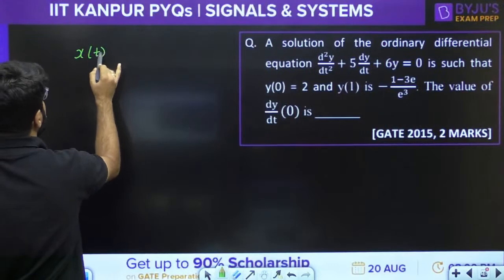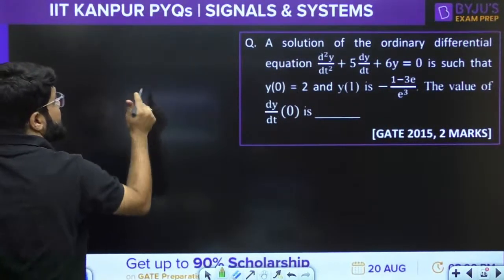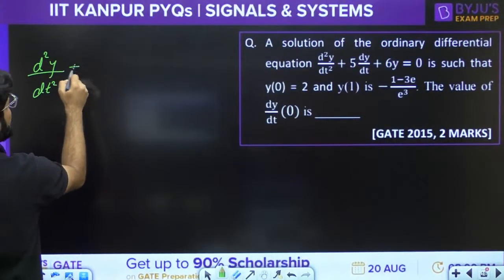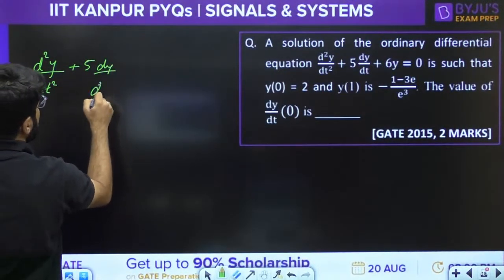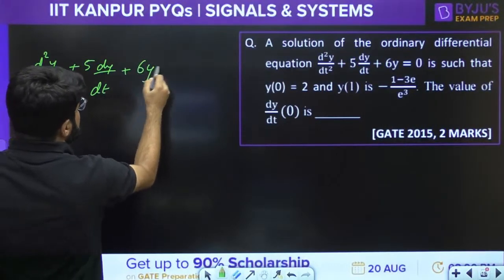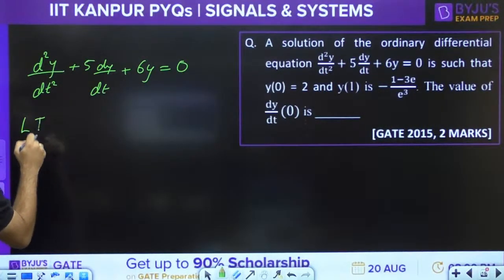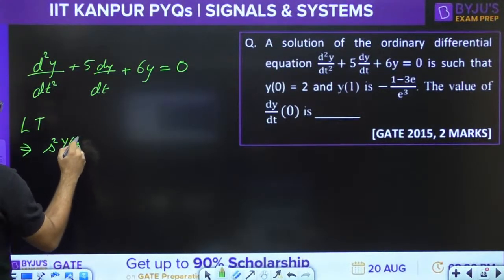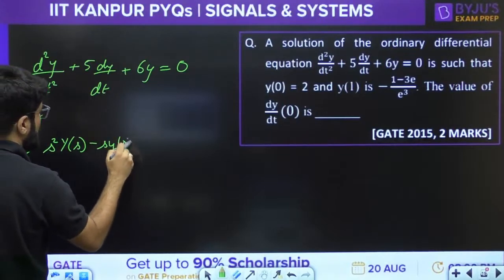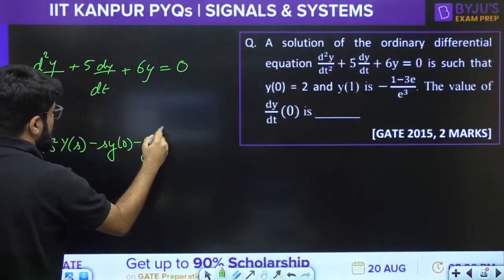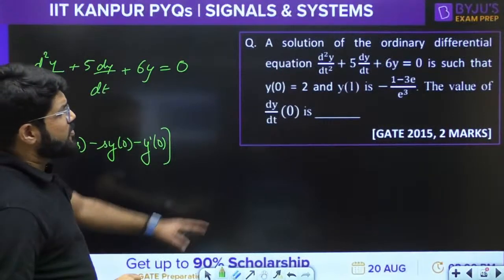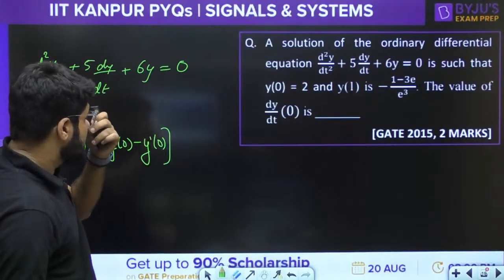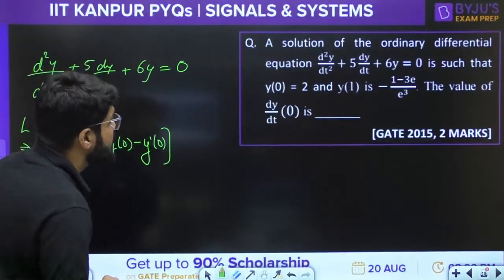First, what is that property you have to recall? If x(t) has the Laplace transform, we directly write it in the property. So the differential equation given is d2y by dt square plus 5 dy by dt plus 6y equal to 0. Take the Laplace transform. The second derivative transform is s square Y(s) minus s y(0) minus y dash (0), where y dash means the first derivative at 0, which may be given to you. The y(1) will not be needed. Okay, let's check it out.